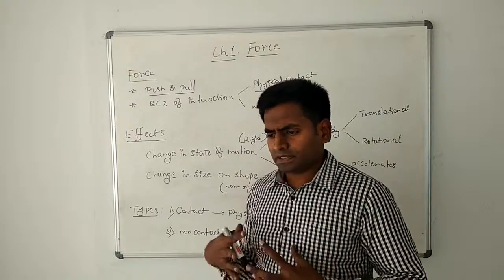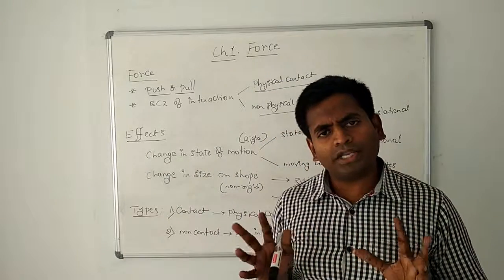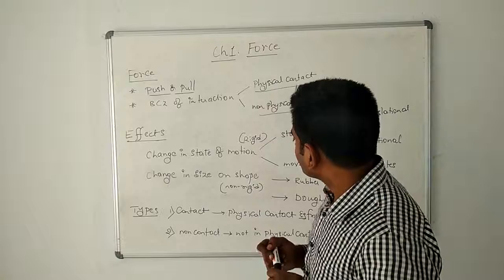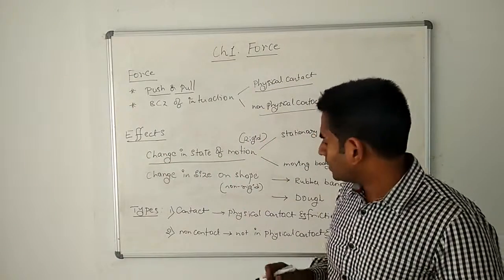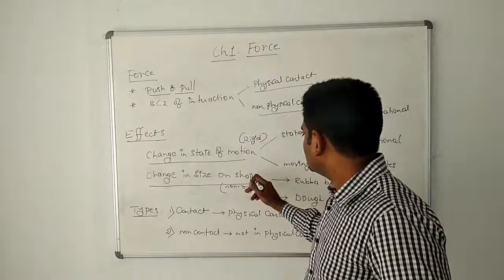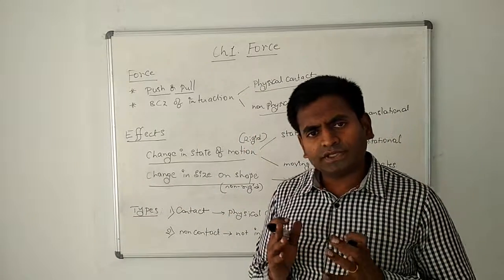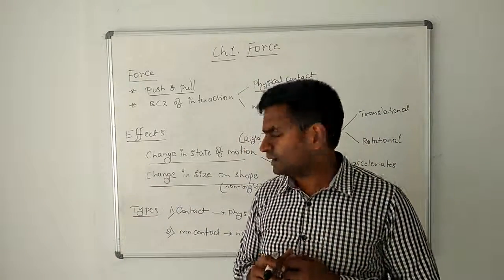There are two broad categories of effects. One, the force could change the state of motion, or it could change the size and shape of the body.